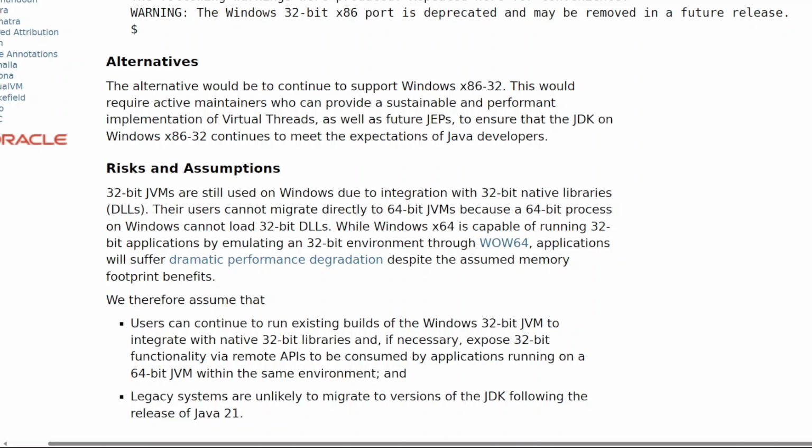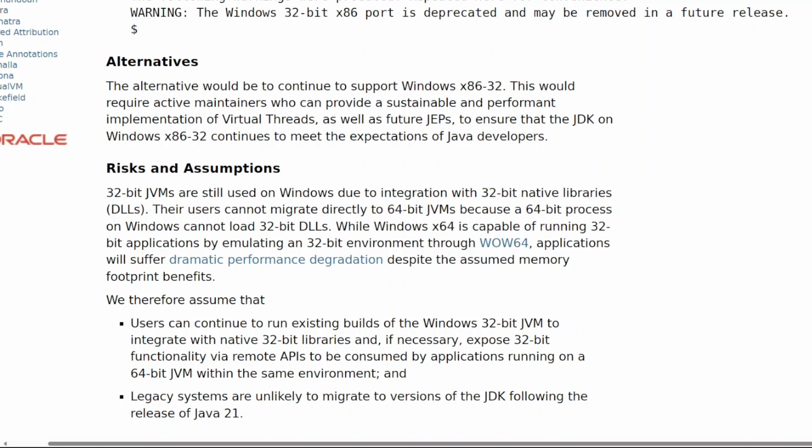Risks and assumptions. 32-bit JVMs are still used on Windows due to integration with 32-bit native libraries, DLLs. Their users cannot migrate directly to 64-bit JVMs because a 64-bit process on Windows cannot load 32-bit DLLs. While Windows x64 is capable of running 32-bit applications by emulating a 32-bit environment through WoW64, applications will suffer dramatic performance degradation despite the assumed memory footprint benefits.